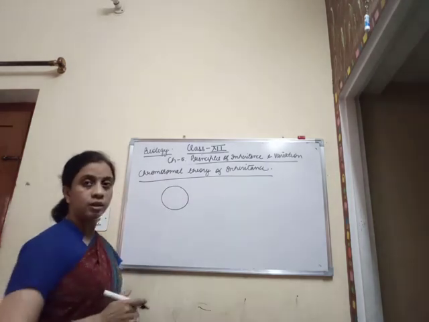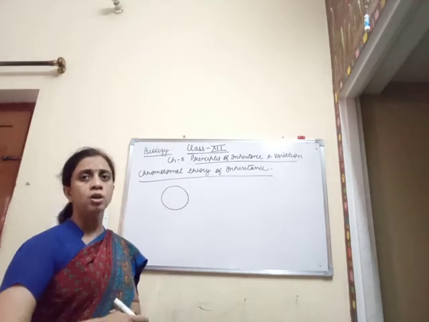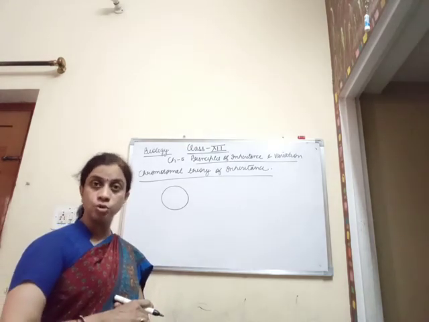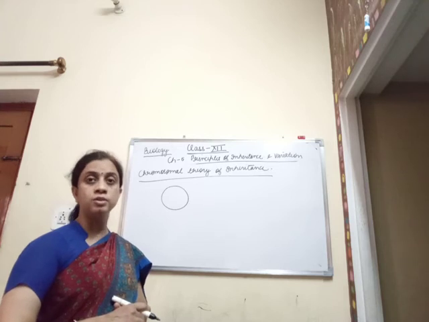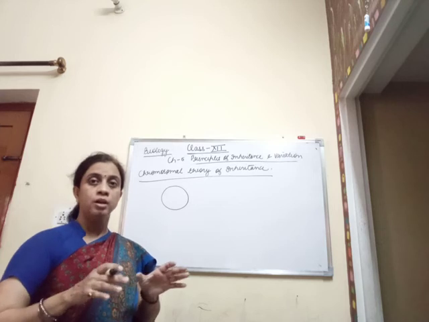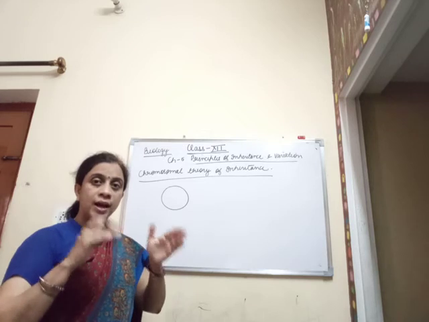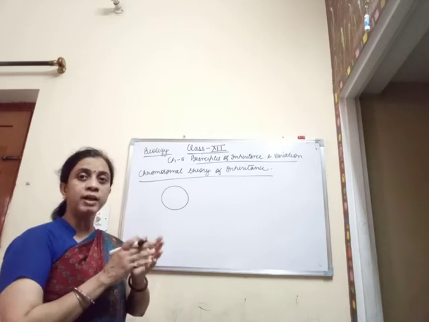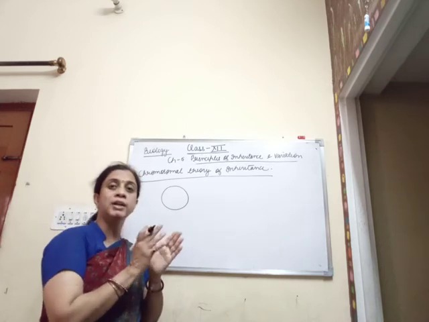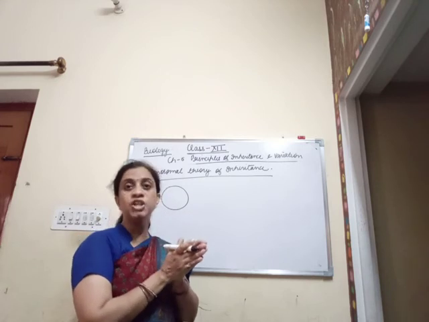supposedly this is the diploid cell, and as we all know, in a diploid cell there are two sets of chromosomes. In this video I have told you that in a diploid cell two sets of chromosomes are there, one set is the paternal set, and one set is the maternal set. The offspring has obtained one set from the father as well as one set from the mother, and these sets of chromosomes lie in a homologous condition. Homologous means the chromosomes containing the same genes at the same loci are placed near to each other.